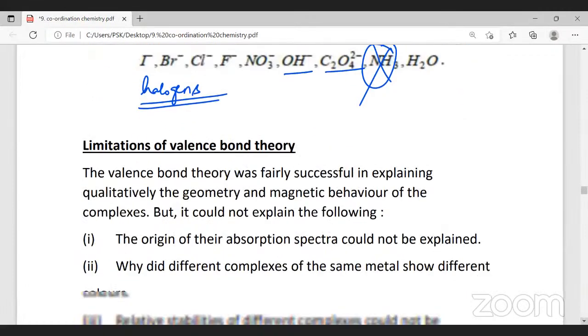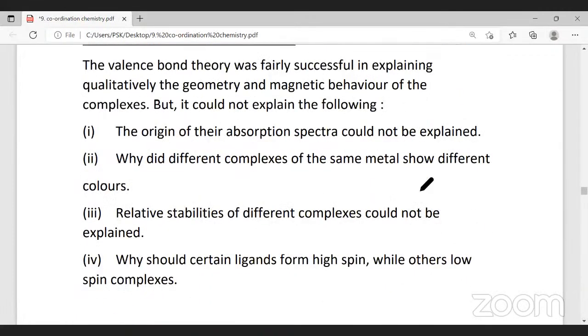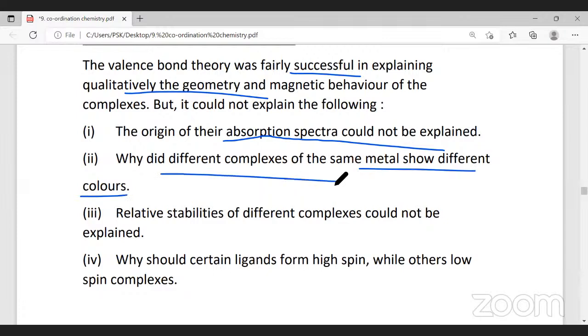So what are the limitations of valence bond theory? Valence bond theory was fairly successful in explaining qualitatively the geometry and magnetic behavior of the complexes, but could not explain the following. The origin of absorption spectra could not be explained. Why the different complexes of the same metal show different colors was not explained.